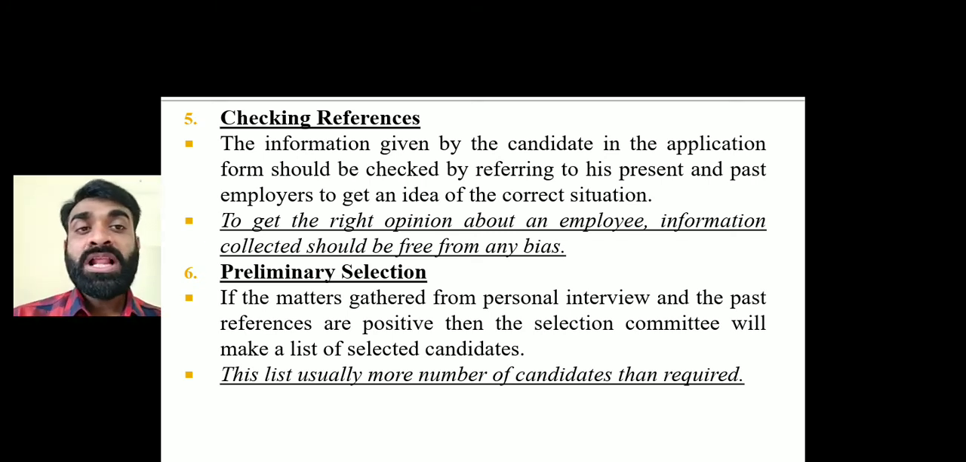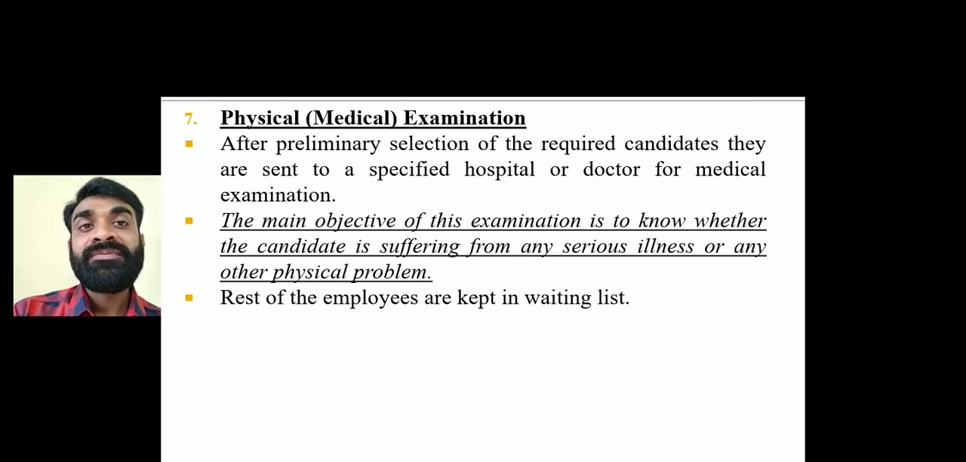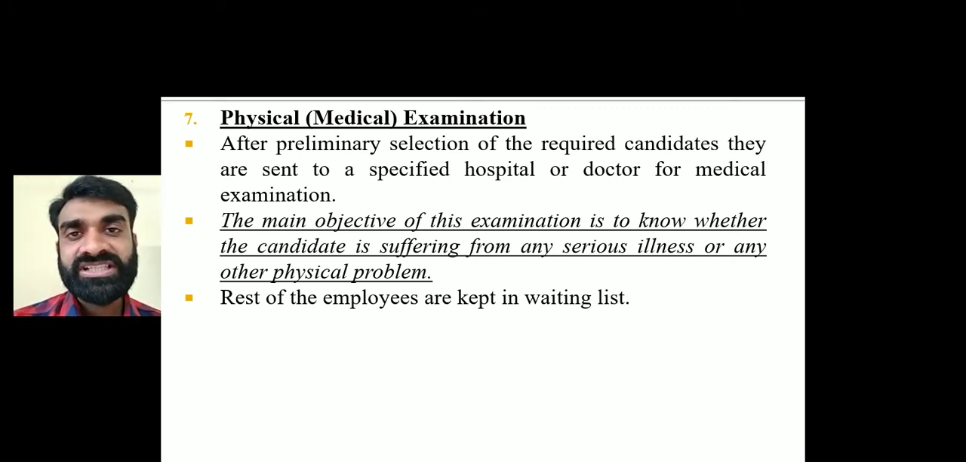Now these 5 people will be sent to the next stage, that is the physical and medical examination, right? After the preliminary selection, they will be sent. Now what is the objective of this step? That is to know whether that person is physically fit or not, or whether that person is able to perform the task. Because if the person's health is not good, if they are not 100% fit, then obviously it is going to impact the productivity of the employee, right? So the physical examination needs to be done, right?